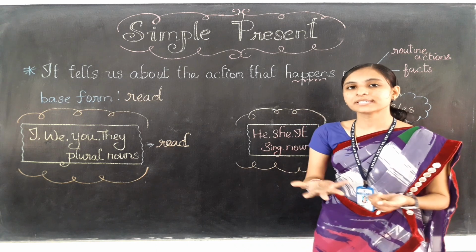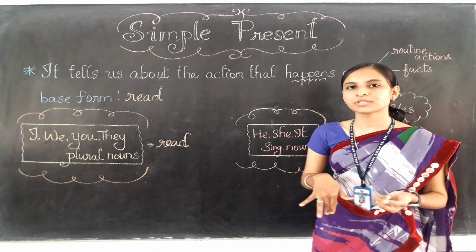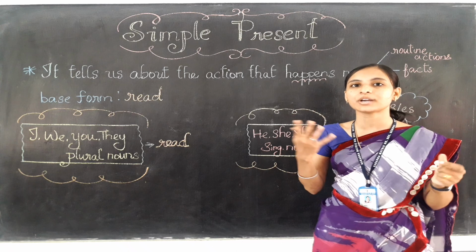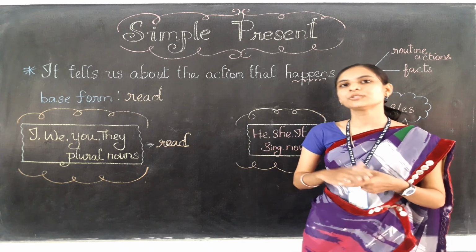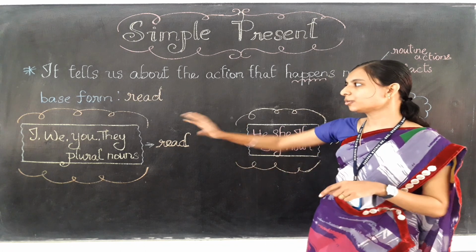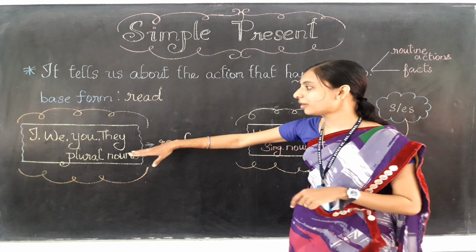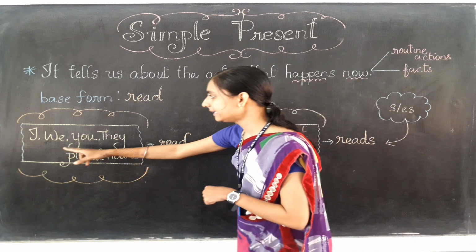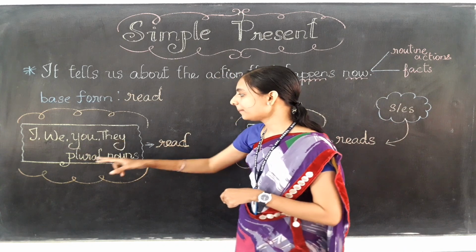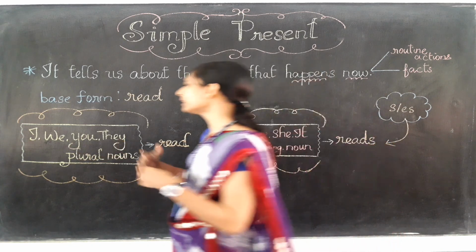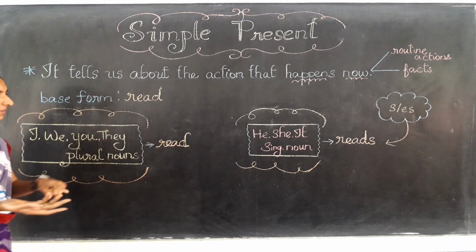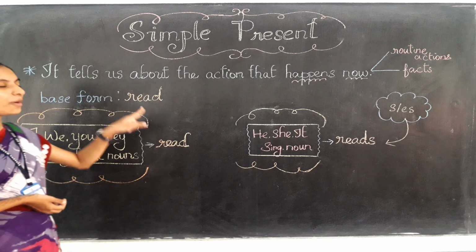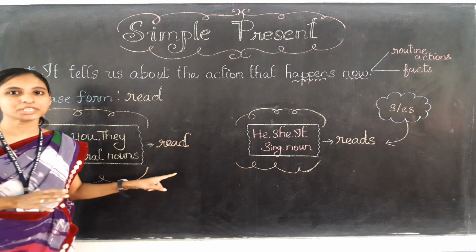Okay, so present time la the base form eppadi use agudhu, eppadi adu change agudhu, that we are going to learn, and how can we use this base form in the sentence also we can learn. Okay, so for the following subjects, that is I, we, you, they, and also to the plural nouns or any names. Okay, also to the plural nouns or plural names we use the base form as it is without making any changes.